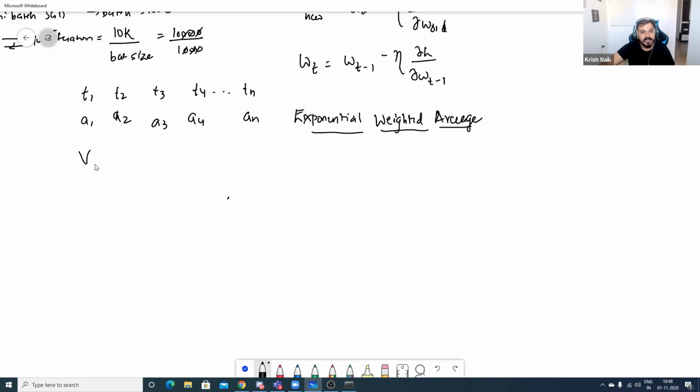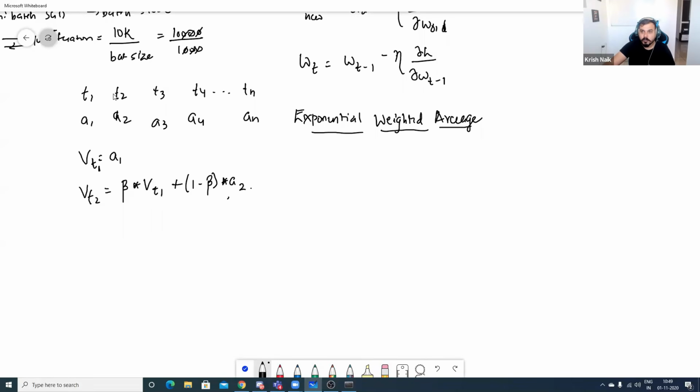Now, suppose I initialize v1 is equal to a1. Suppose I say vt1 is equal to a1. This basically says that initially my value with respect to t1 is a1. Now if I want to compute vt2, the exponentially weighted average till t1 and t2, we can apply one very simple formula: beta multiplied by vt1 plus 1 minus beta multiplied by a2. This is the formula of exponentially weighted average.